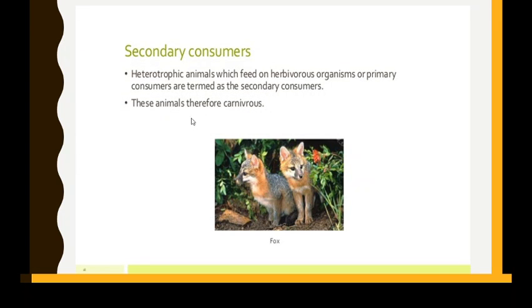Next one, the secondary consumers. Who are the secondary consumers? Yes, those animals which feed on herbivorous organisms, meaning those who eat the plants, and primary consumers, right? So they are termed as the secondary consumers. Who are the herbivorous organisms? Those who only feed on the plants. And who are the primary consumers? Those who feed on the plants as well as the animals. So they are termed as what? Secondary consumers. So therefore they are also called as what? Carnivorous. So can you see the fox?